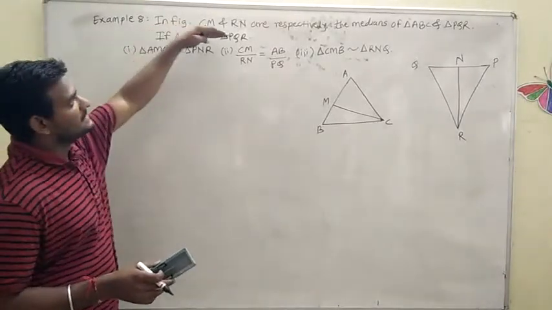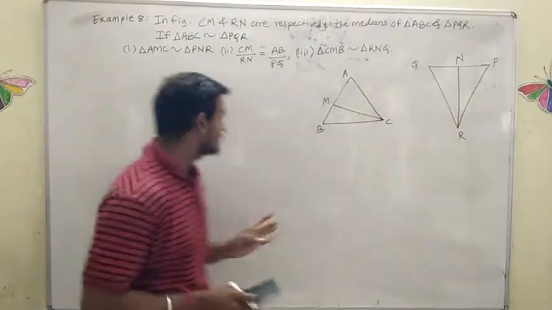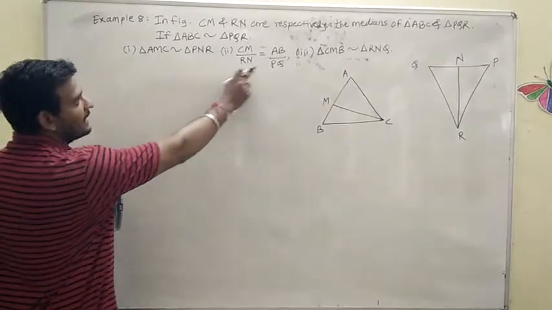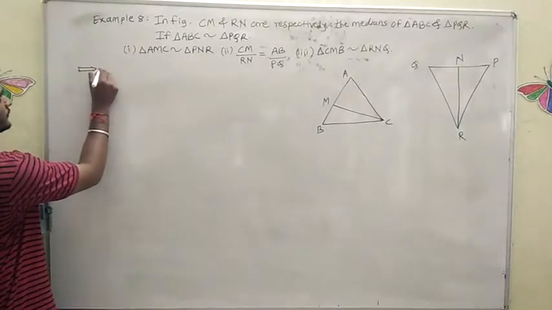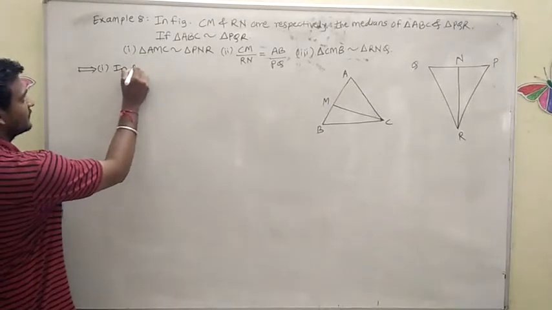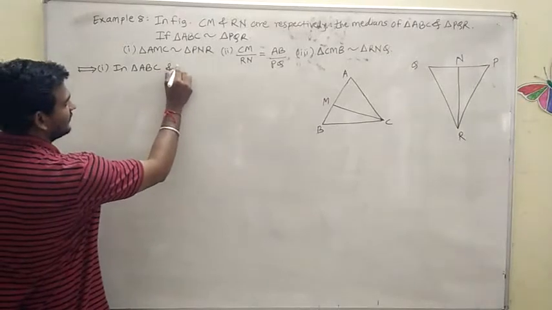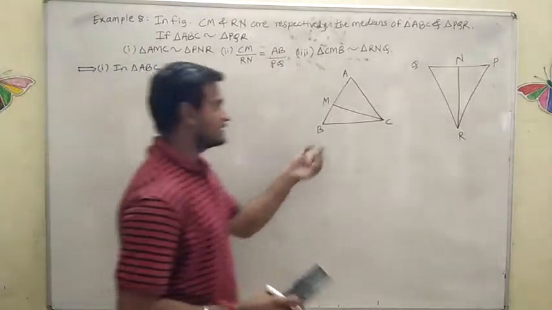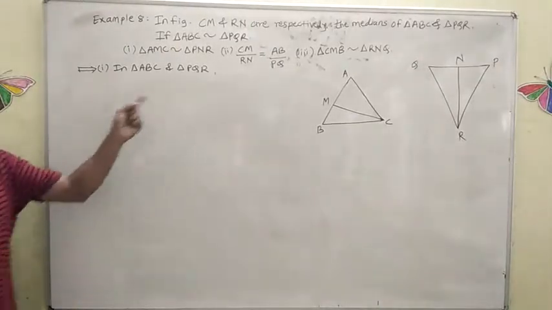Now see what is given here. Triangle ABC is similar to triangle PQR, it is given, and what we have to prove? Triangle AMC is similar to triangle PNR, and these two we have to prove here. Let us see. First we will prove the first one. In triangle ABC and triangle PQR, triangle ABC is similar to triangle PQR, given.